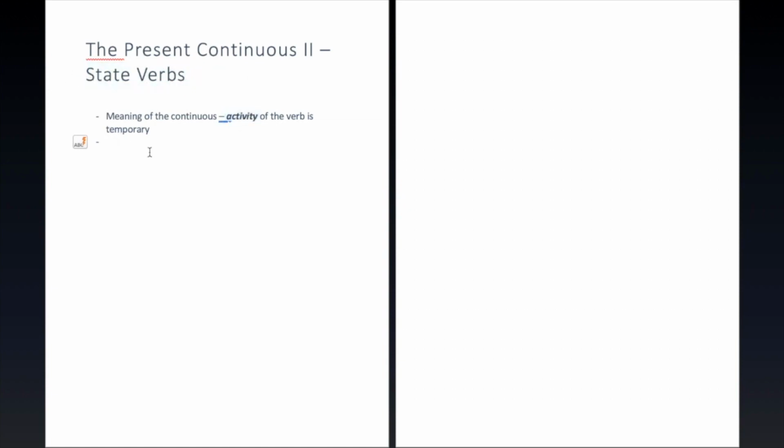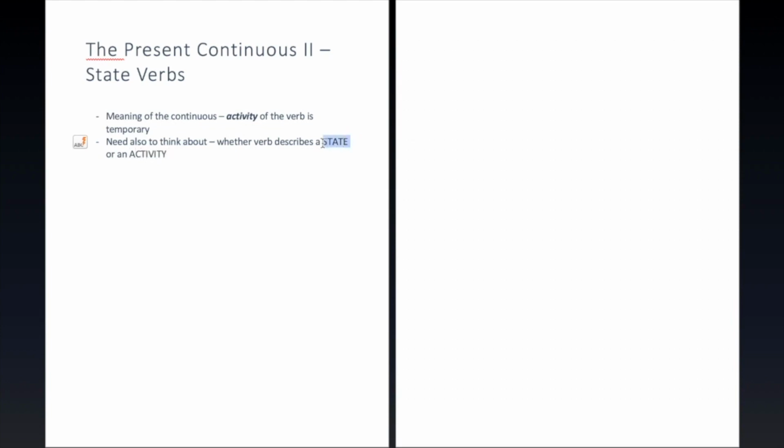Now, besides thinking about the verb being temporary or not, we also are going to need to think about whether the verb describes a state or this word activity.